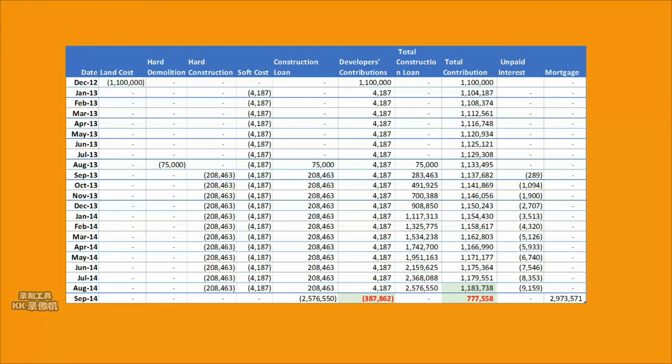This reduces the equity contribution requirement to about $700,000. Overall, these projects will require a large developers' contribution during the early stage, since loans for land acquisition and soft costs are not available. However, funding requirements will reduce by the amount of the cash surplus as soon as the mortgage can be drawn.